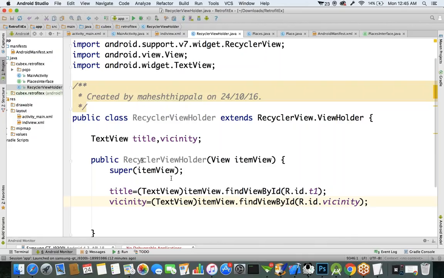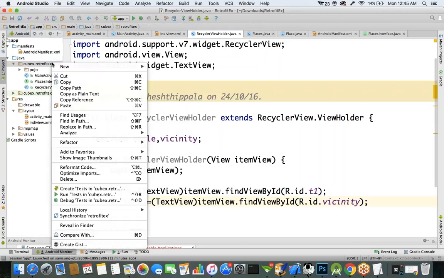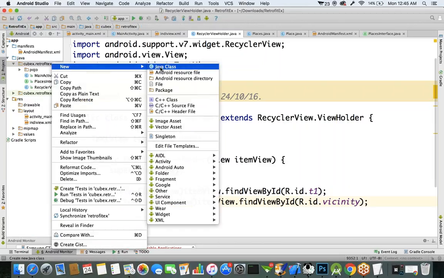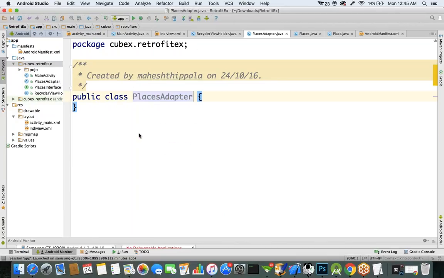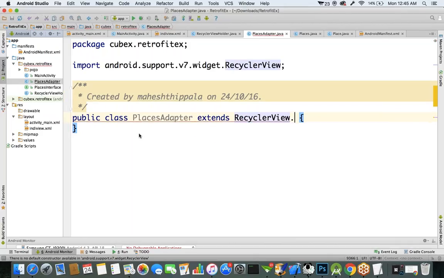And the last thing we had to create is the RecyclerView adapter class. Let's create a Java class. PlacesAdapter is the class name I specified. PlacesAdapter extends RecyclerView.Adapter class. The input parameter for this RecyclerView.Adapter class is nothing but your view holder class.